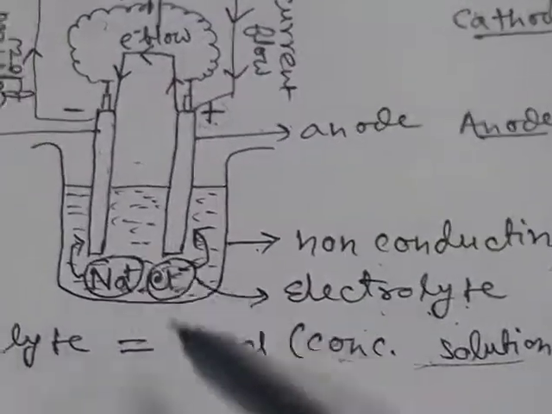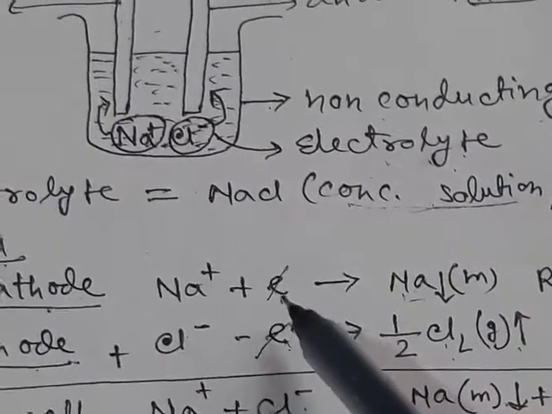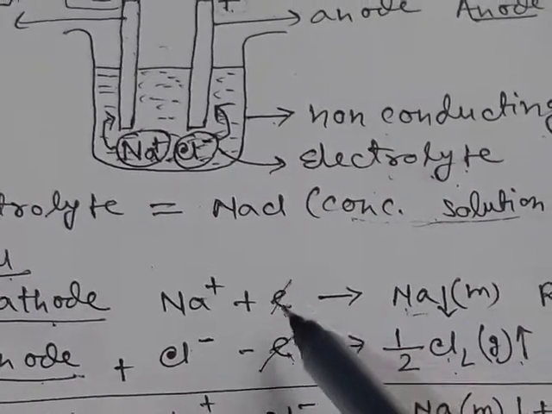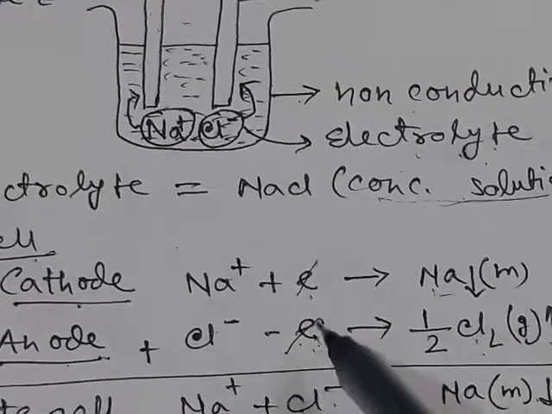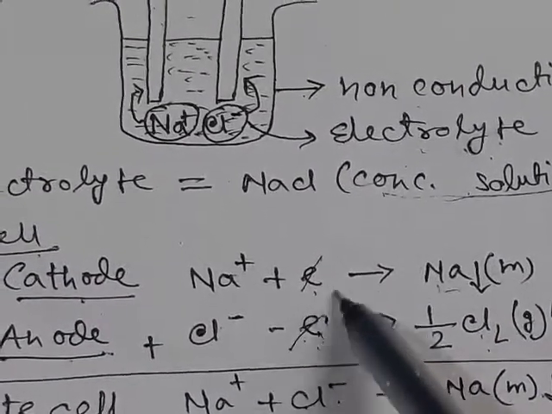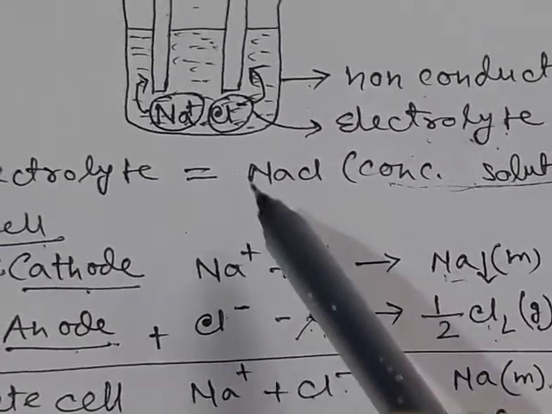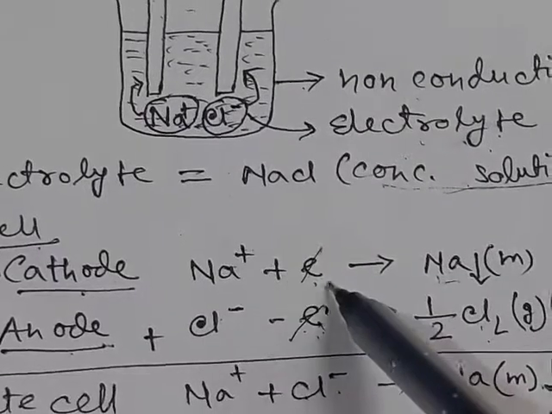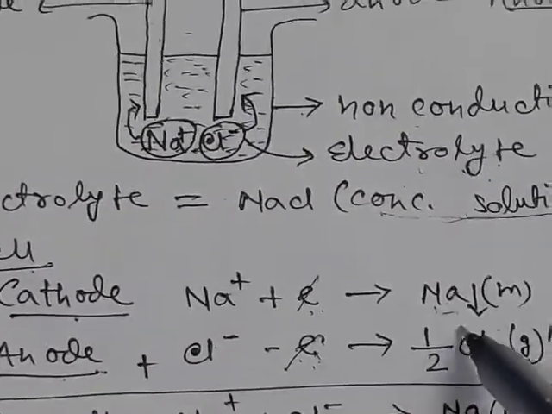Now here you can see the number of electrons accepted at cathode will be equal to the number of electrons released at anode. Here the number of electrons is 1. For any electrochemical cell, the number of electrons involved at cathode and anode will be the same.